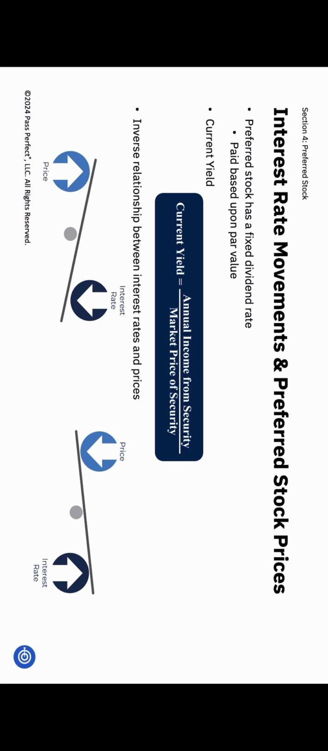Alright, let's dive into a key concept that's crucial for both preferred stock and bonds, the inverse relationship between price and yield. We've already talked about dividend yield, but when it comes to preferred stock and bonds, we refer to it as current yield. So what's current yield? It's simply the annual income divided by the current market price.